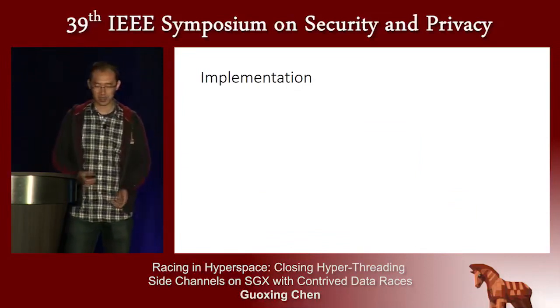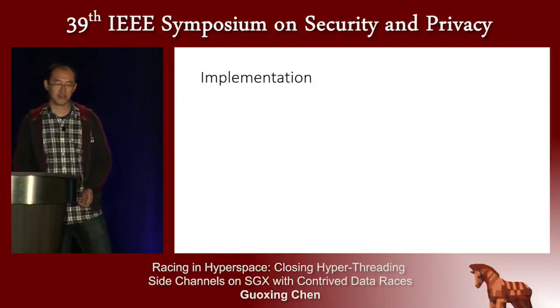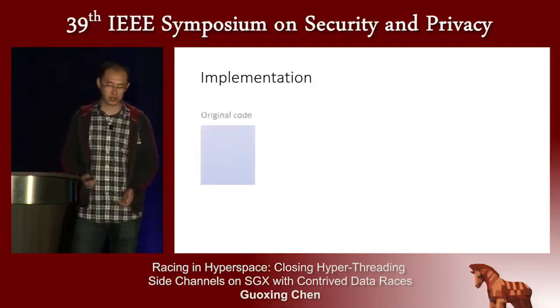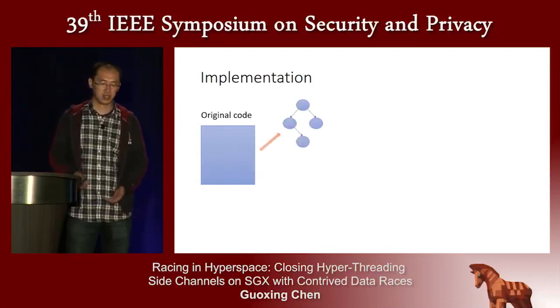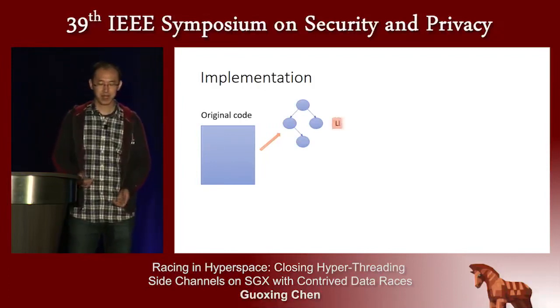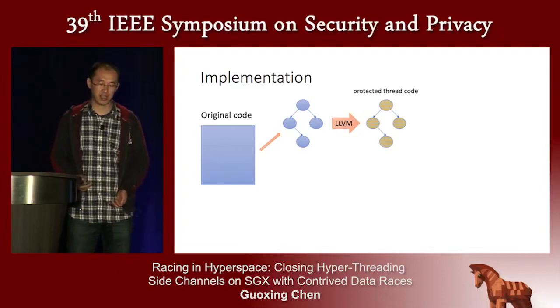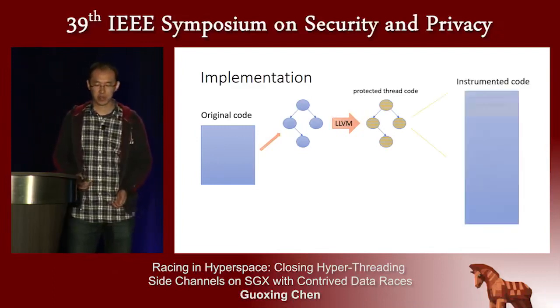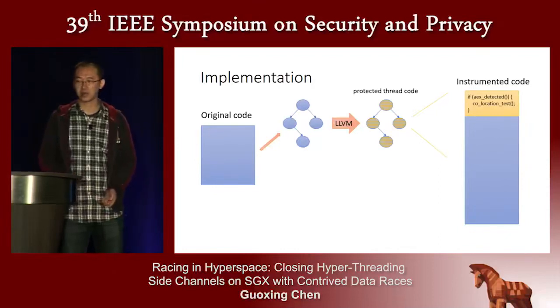Now let's look at the implementation. Hyperspace is implemented by extending the LLVM framework. The original code will first be represented as the control flow graph, and each basic block will be instrumented using LLVM. By default, there will be one AEX detection code at the beginning of each basic block.